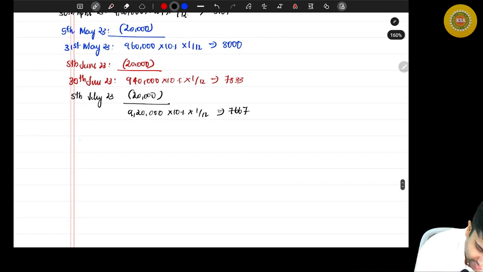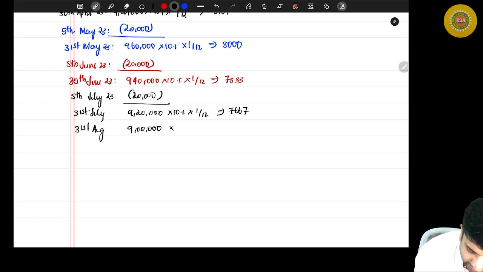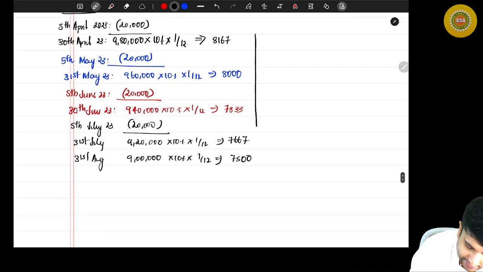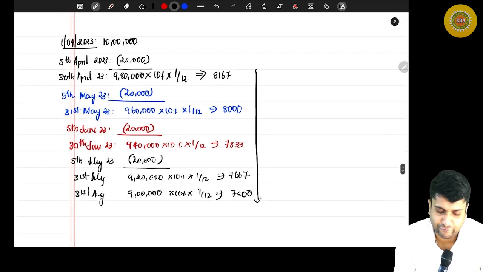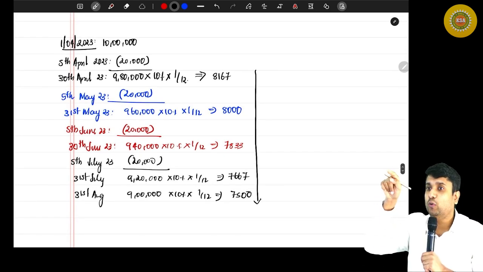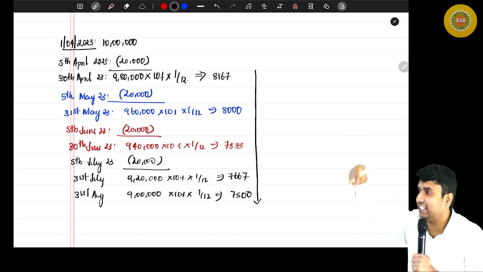On 31st August, what will be the outstanding balance? 9 lakh into 10% into 1 by 12. How much will be the value? 7,500. Now, if you check this, there is a series. Every month, 167 is the difference happening.